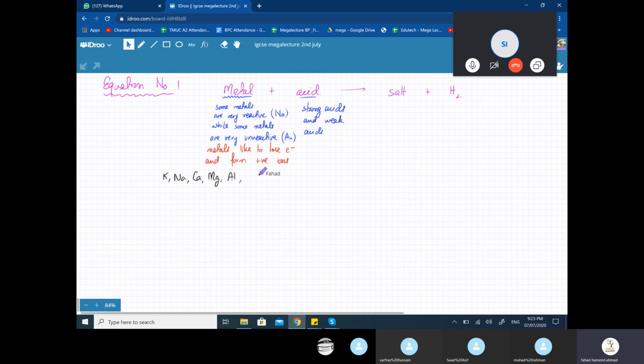So there's K, Na, Ca, Mg, Al, Zn, and Fe, Sn, Pb. Then H, then Cu, Hg, Ag, Au, and Pt. This is called the reactivity series. Just a very brief introduction about the reactivity series of metals.